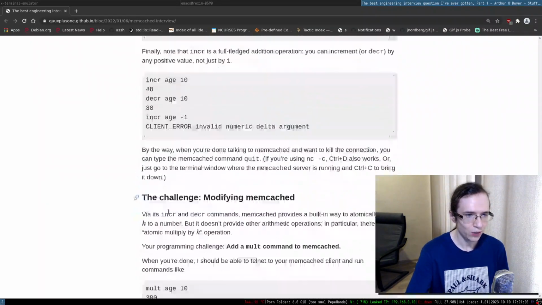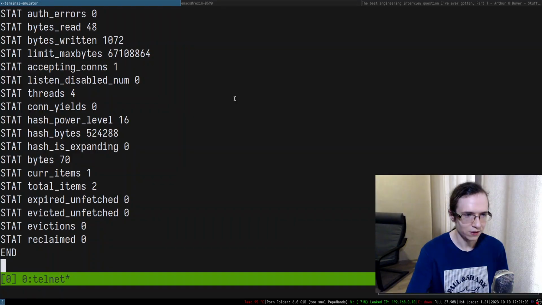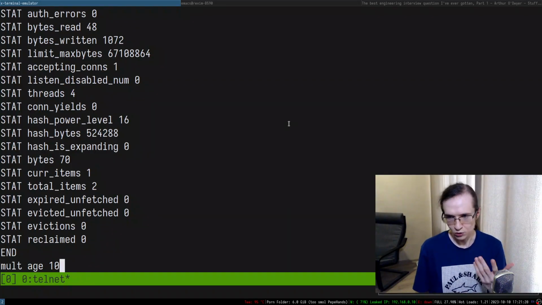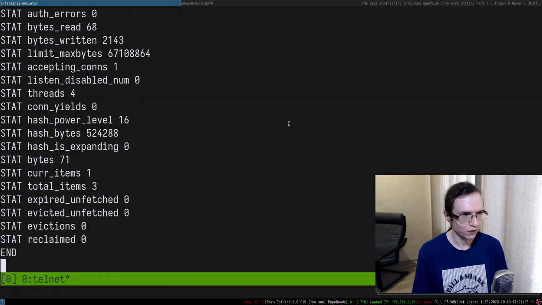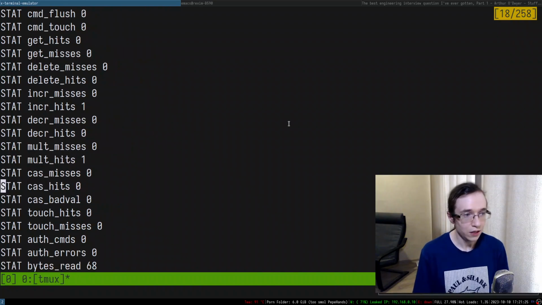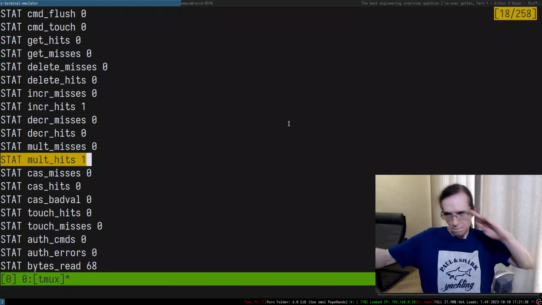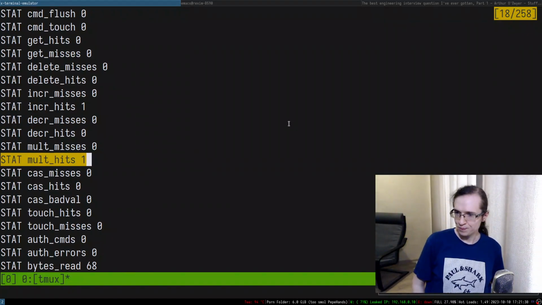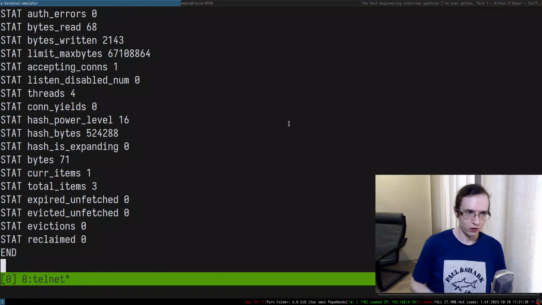So, and the next thing we can try to do is try to multiply this entire stuff and see if that modifies the stats. So this is the stats, and mult. There we go, multiply hits is 1. There we go. Easy peasy, lemon squeezy. So we also extended the stats.